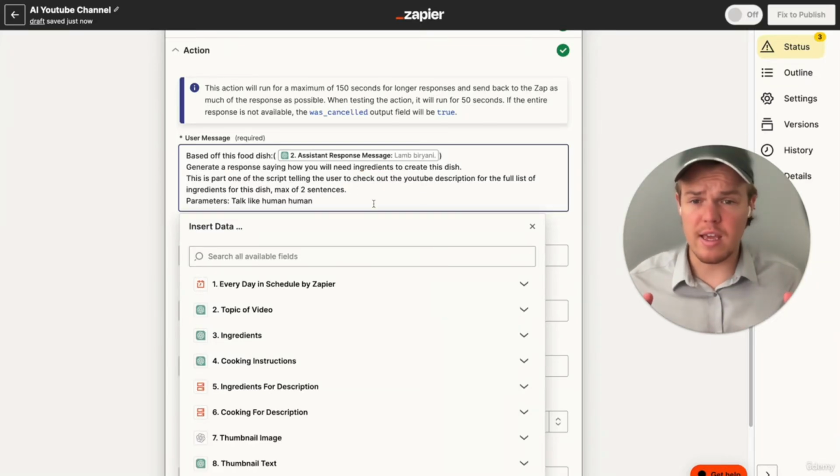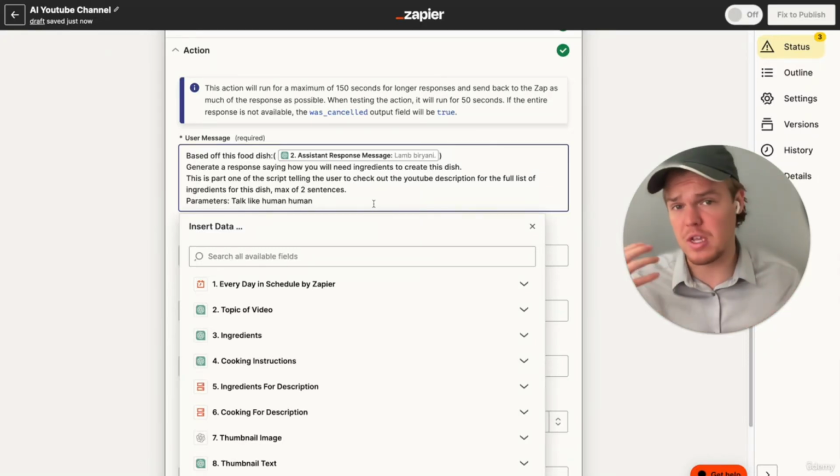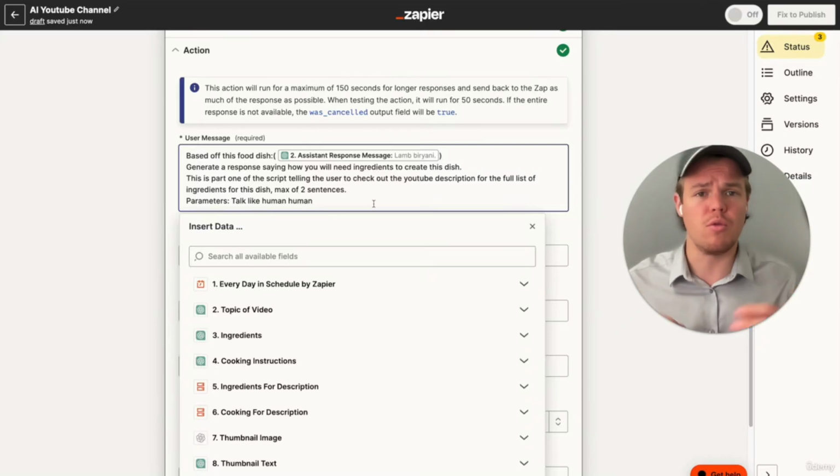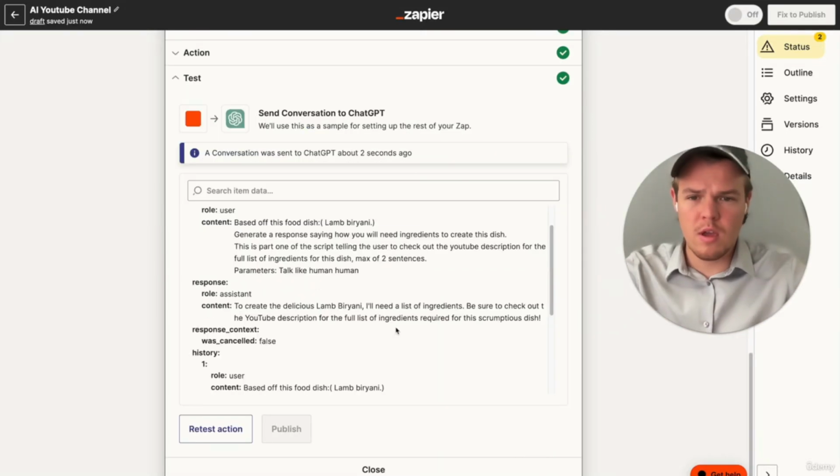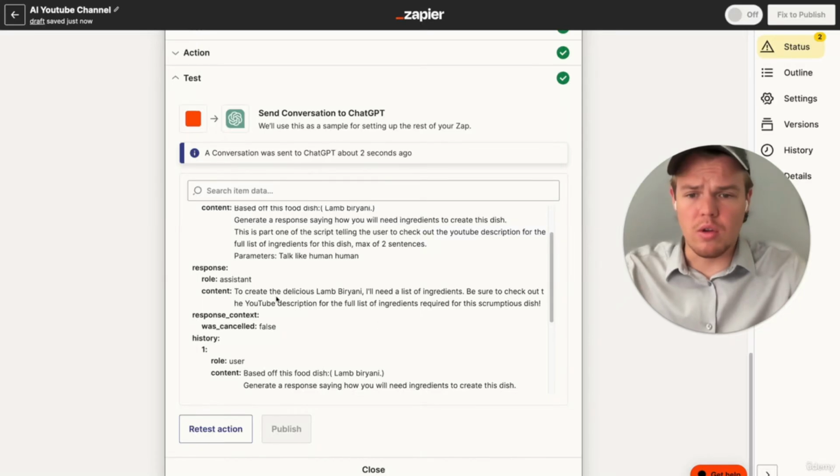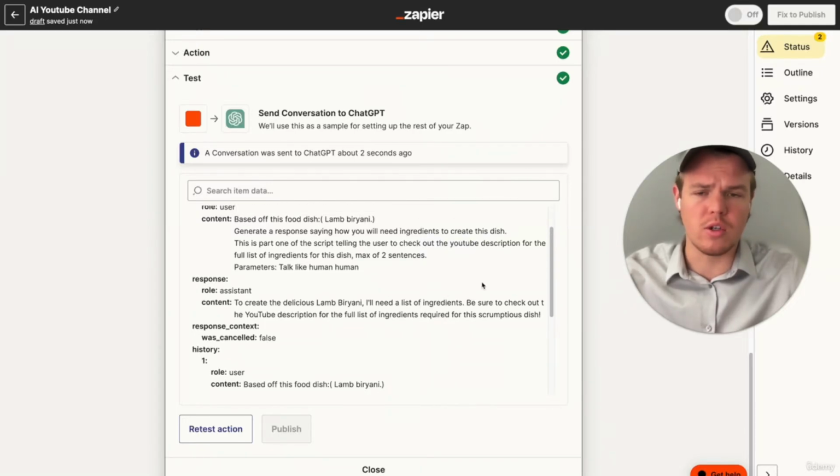So essentially the idea here is we're going to start off with the first scene after the introduction, the cooking tip. We're going to do a little bit of an introduction like, hey, these are the ingredients you need for this dish. Go ahead and check out the description below and you'll be able to copy it to your notes and so on. All right, so as you see here, we got our little generation here to create the delicious lamb biryani. I'll need a list of ingredients. Be sure to check out the YouTube description for a full list of ingredients for the required scrumptious dish.